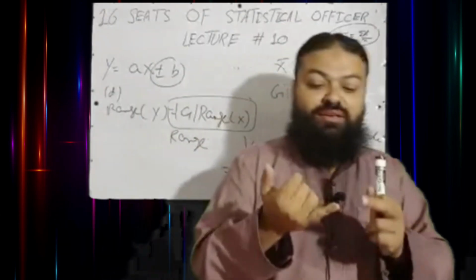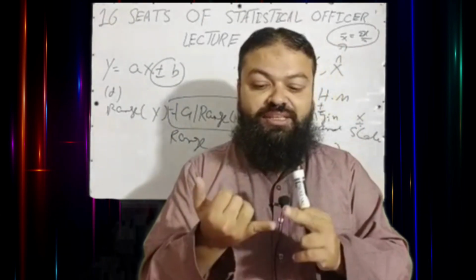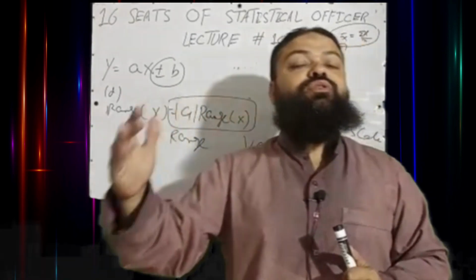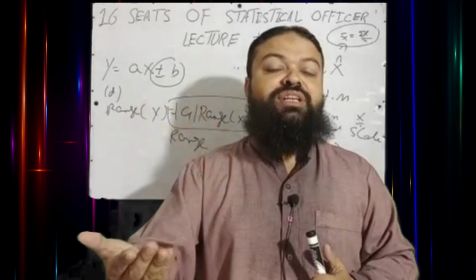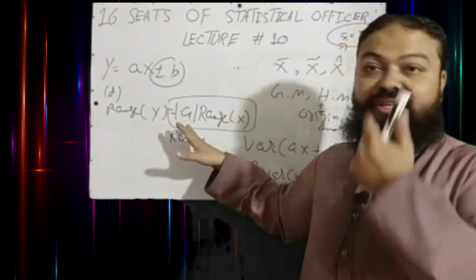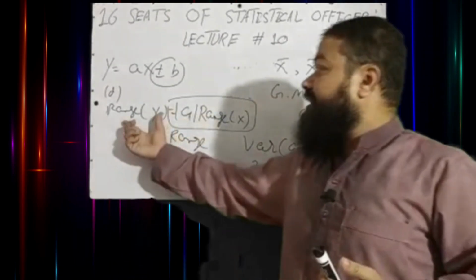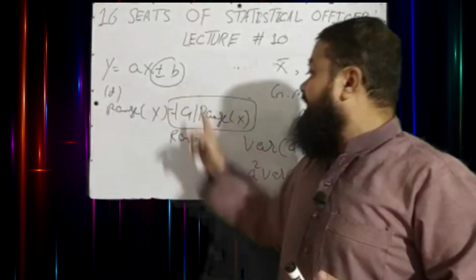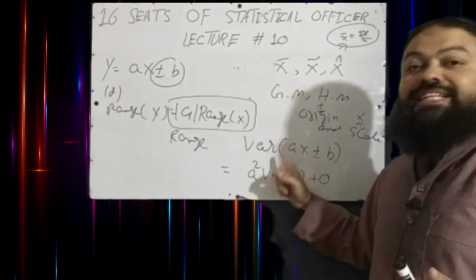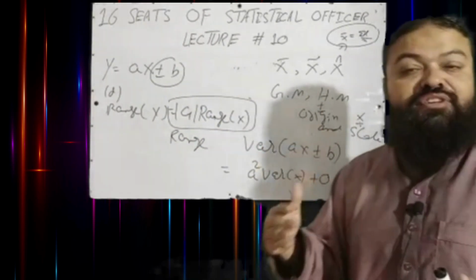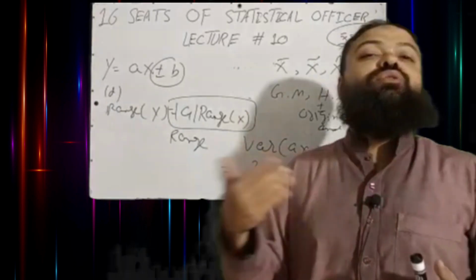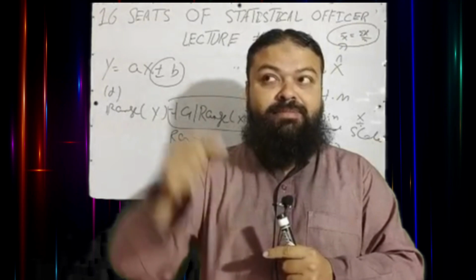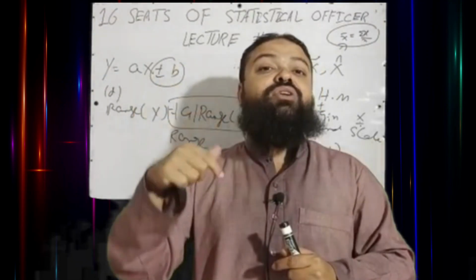What did you learn? All the measures of central tendency, mean, median, mode, geometric mean and harmonic mean, are not independent of origin and scale. They depend on origin and scale. But among measures of dispersion, range is independent of change of origin. It is not affected by plus or minus, and variance is also independent of change of origin. Standard deviation is also independent of change of origin, but they are not independent of change of scale. They are affected by multiplying and dividing by a constant.